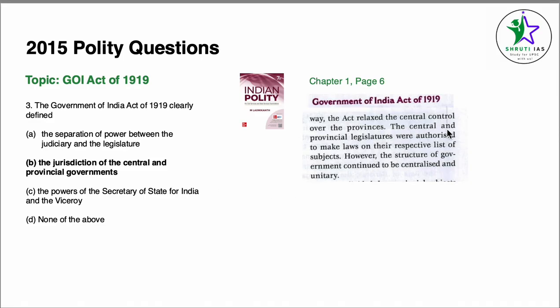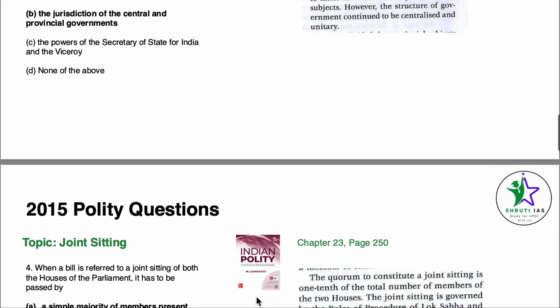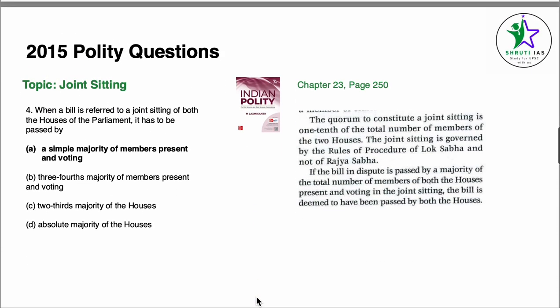And here also we can see how the powers were divided between the central and the provincial legislature. The subjects were divided between these two parts. The answer becomes B. Coming to question number 4, the topic is joint sitting.